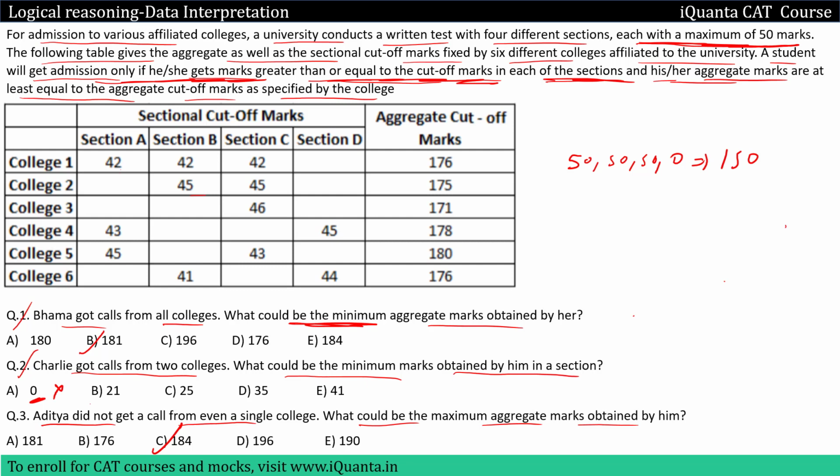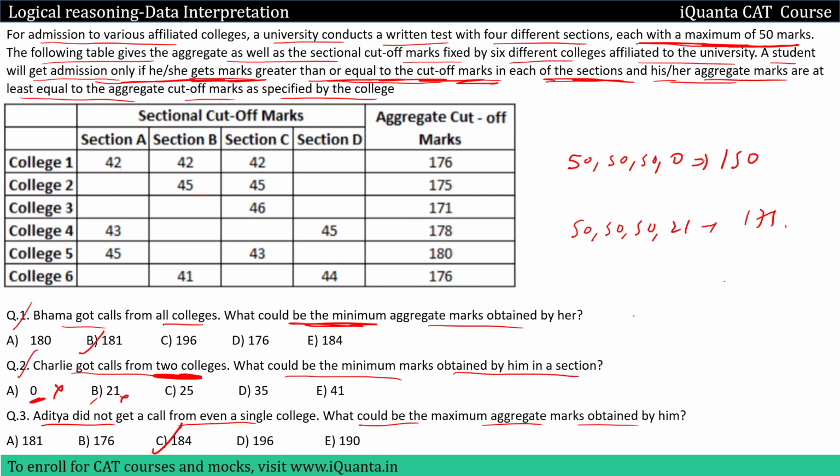Let's try to go with option B, 21. What could be the maximum marks obtained by Charlie? In that case, it would be 50, 50, 50, 21. Okay, this would be the maximum. Sum of all these is 171. Since we also have to take care of the aggregate, only one college has the aggregate of 171. So only one possibility could have been 50, 50. I can give 50 here and 21 here, right? But then in that case, Charlie will clear the cutoff of only one college, okay? But in the question, we need to clear the cutoff of 2 colleges, okay? So even this is not an option, 21.